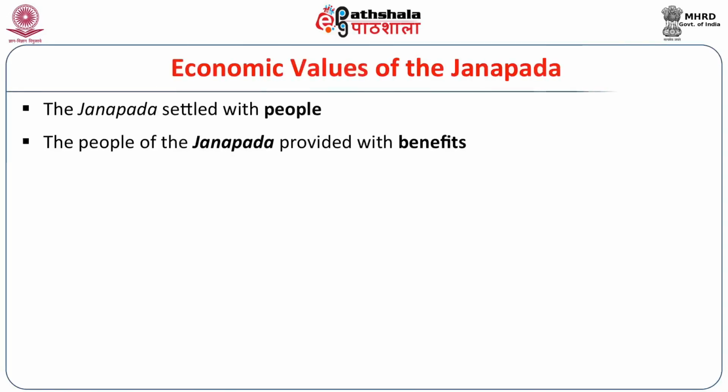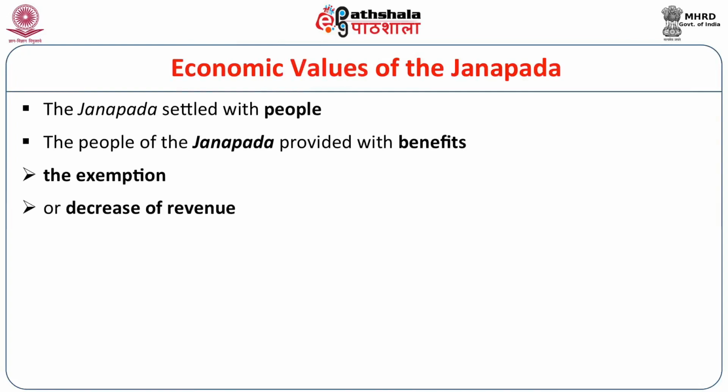The people of the Janapada were provided not only with Shudra populations; there may be people from outside areas also, as well as from areas within the kingdom. So, they must be provided with some benefits. Number 1, the exemption, number 2, decrease of revenue, so that the people could be attracted to settle in a newly created Janapada.